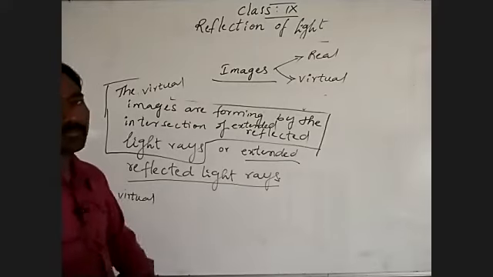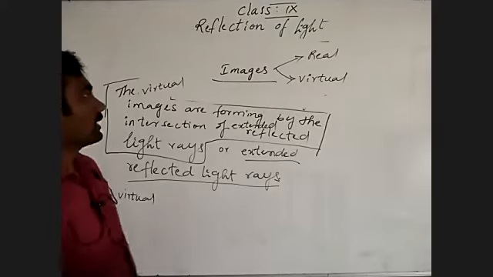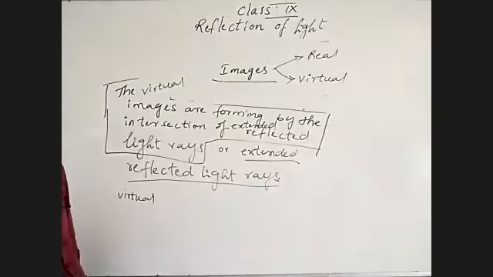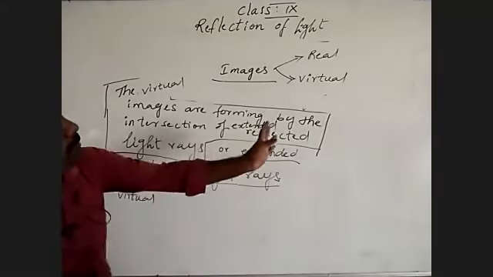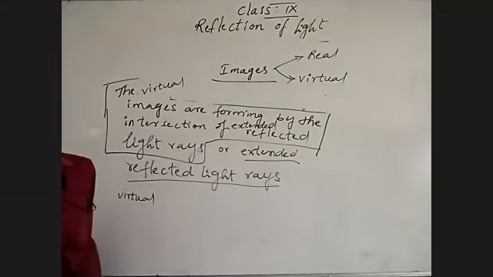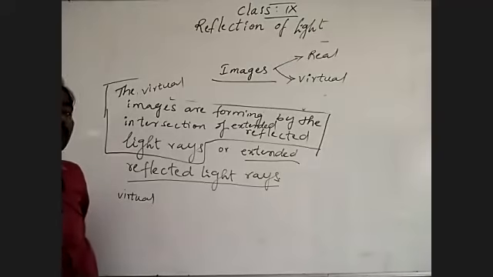How is it? What is that, and where will it form? Tell me, can you say? How does it form? We said. Understand? Then what is a virtual image?